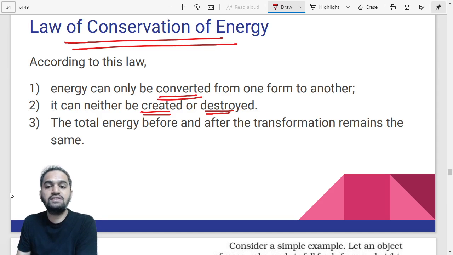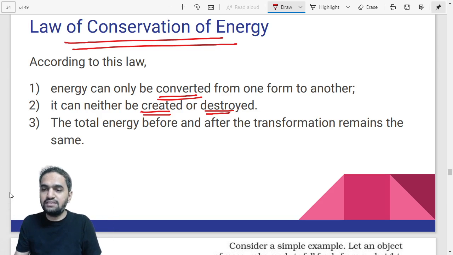And the total energy before and after the transformation remains the same. That means the total energy in the universe remains constant. So we can neither create energy nor destroy energy, we can just convert it from one form to another, and the energy before the conversion and after the conversion remains the same.